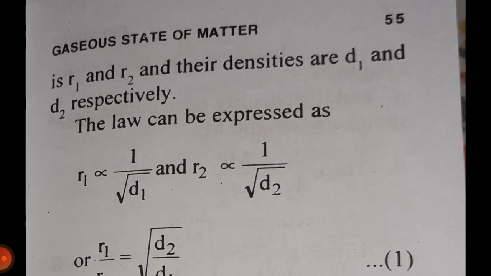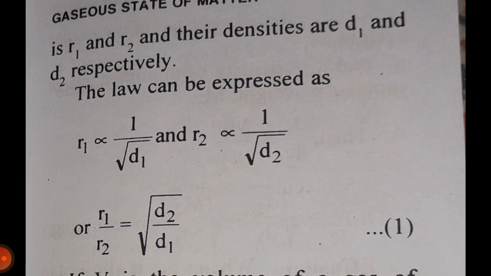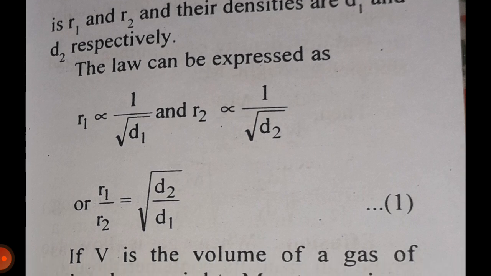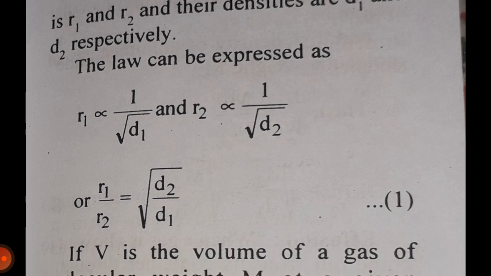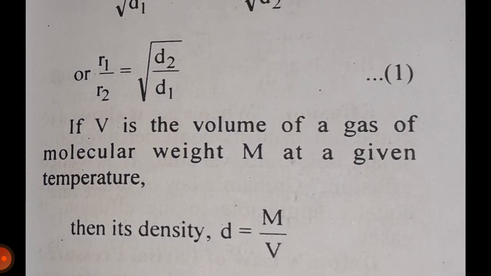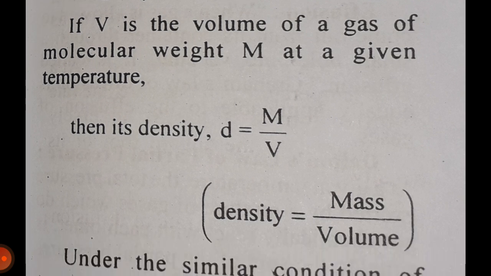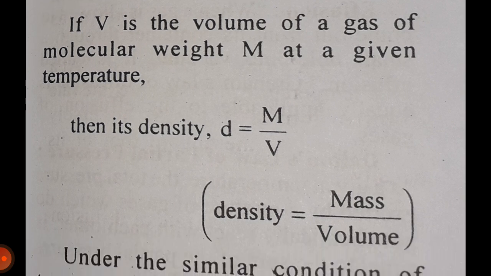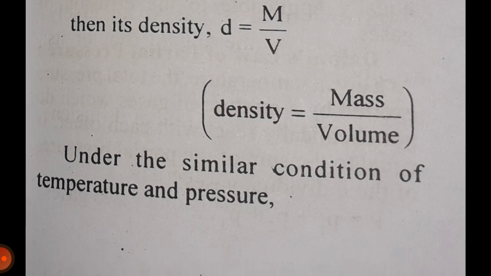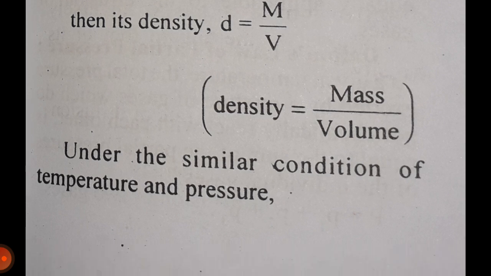If the rates of diffusion of two gases are R1 and R2, their densities are d1 and d2 respectively. The law can be expressed as R1 is inversely proportional to square root of d1 and R2 is inversely proportional to square root of d2, or R1 upon R2 is equal to square root of d2 upon d1. If V is the volume of a gas of molecular weight M at a given temperature, then its density is d equal to M upon V.